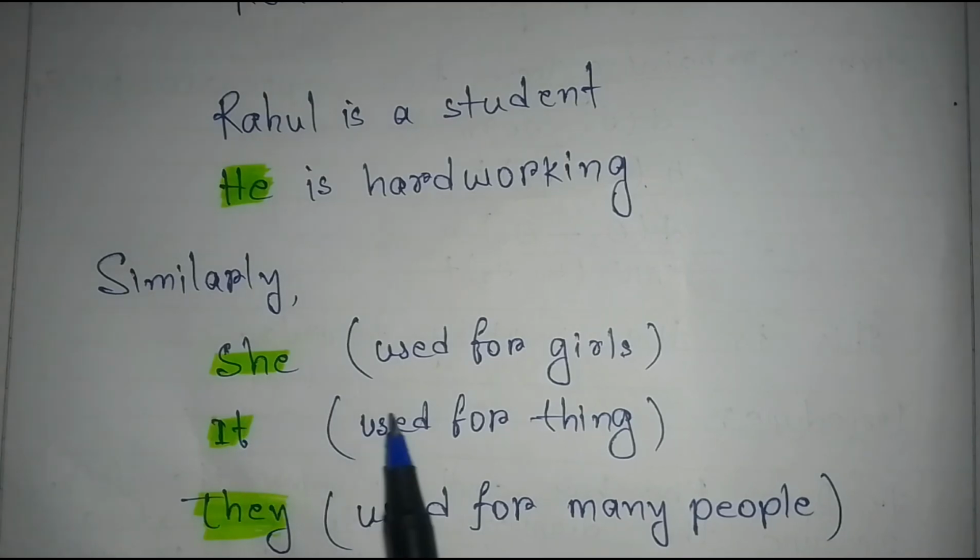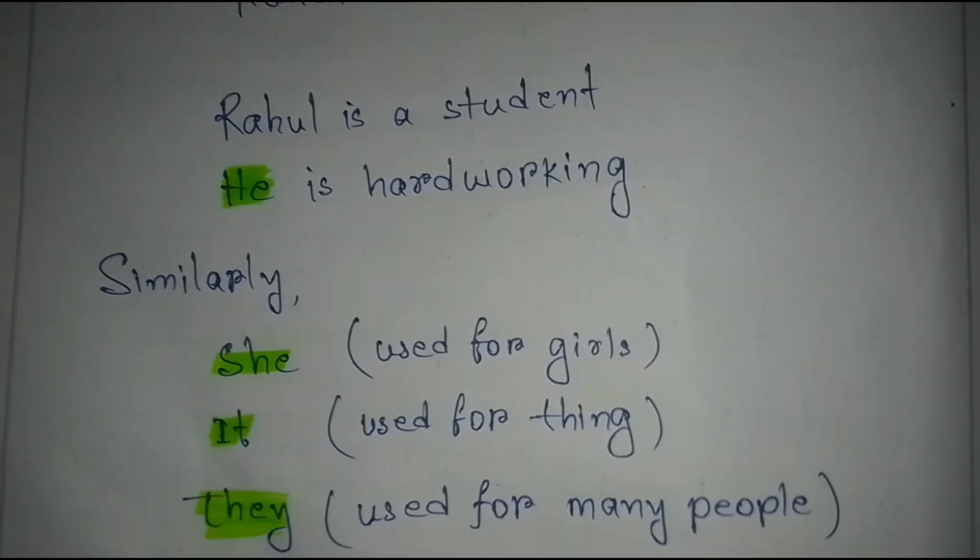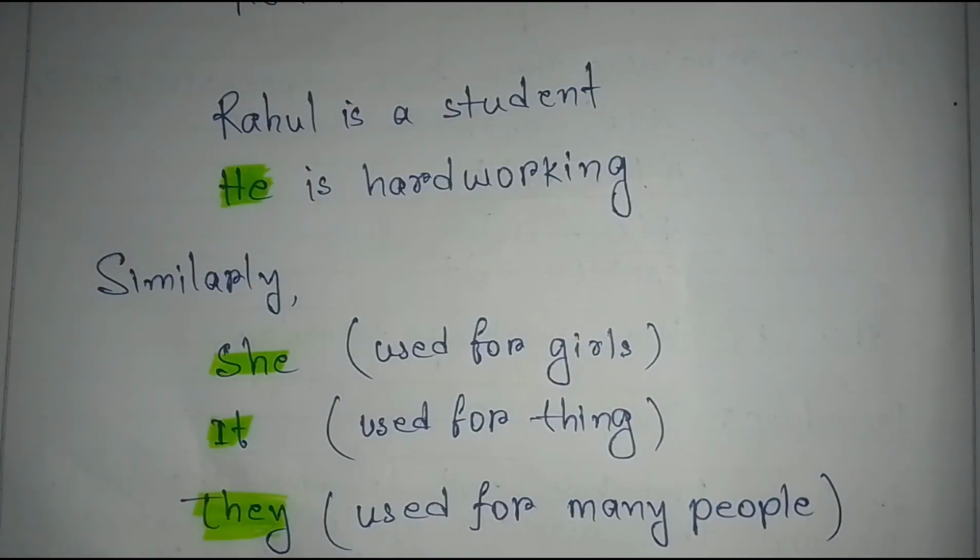Similarly, she used for girls is a pronoun. It used for thing is a pronoun. They is for many people is a pronoun.